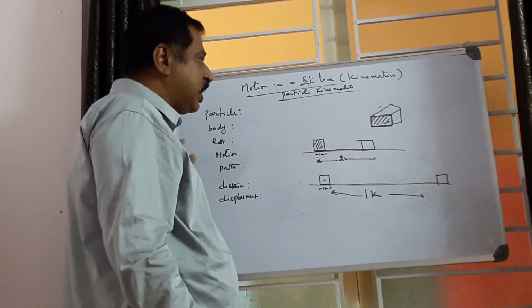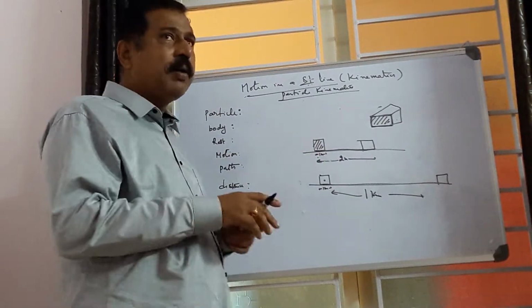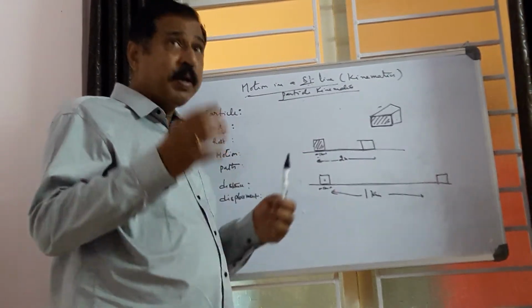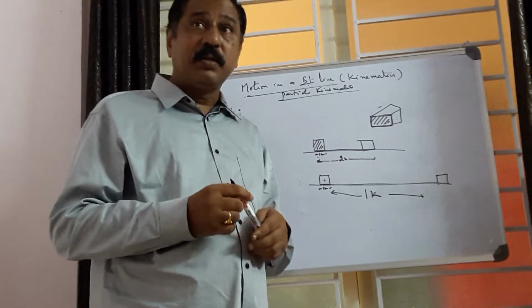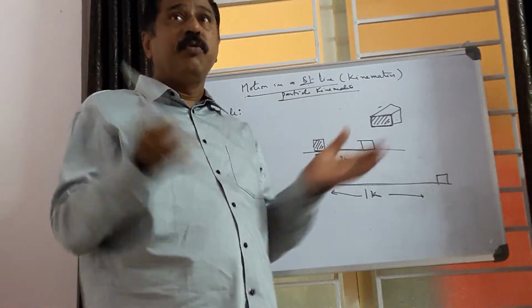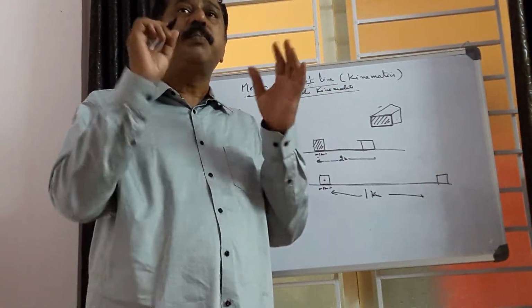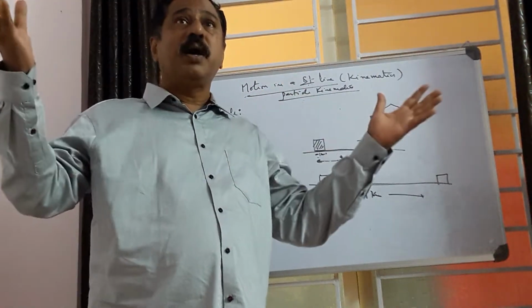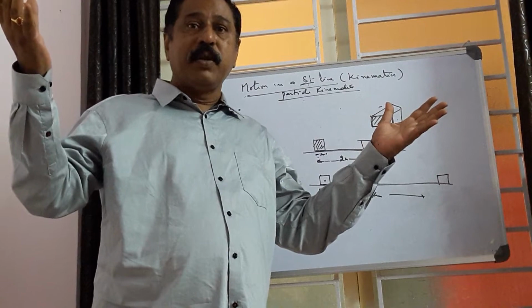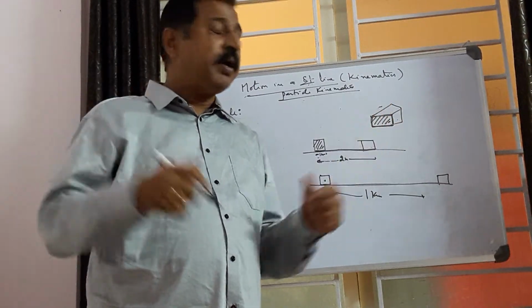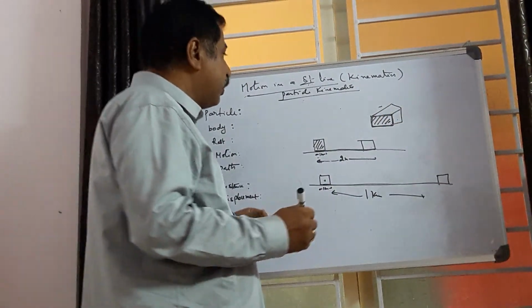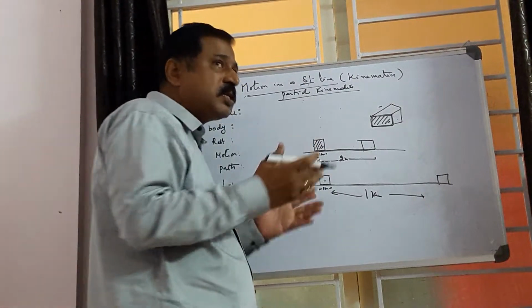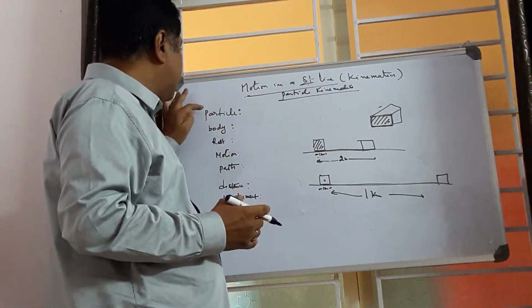For example, Earth is bigger in size, but in the universe, Earth is a particle, because the dimension of the system is very large. In that sense, we use particle and body.